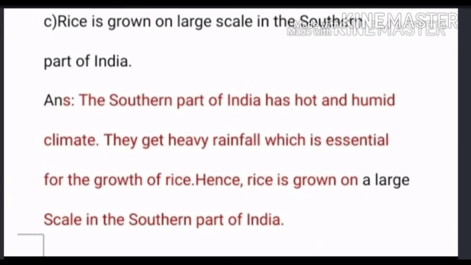Question number C is, rice is grown on a large scale in a southern part of India. Answer is, the southern part of India has hot and humid climate. They get heavy rainfall, which is essential for the growth of rice. Hence, rice is grown on a large scale in the southern part of India.